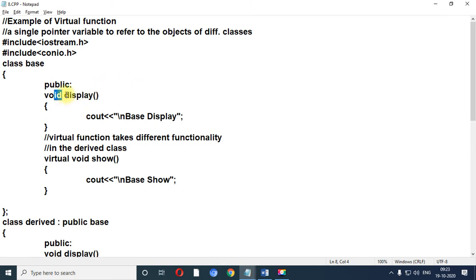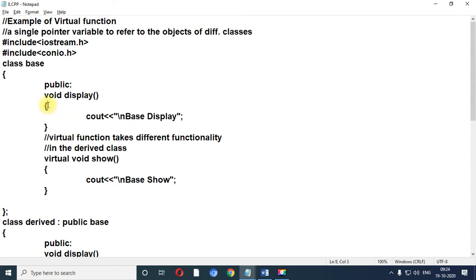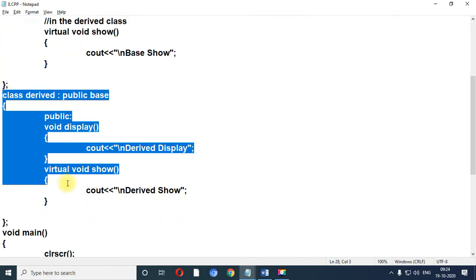That is called the concept of overloading. But when you use overriding, the class name is different but the function definition is the same for all.